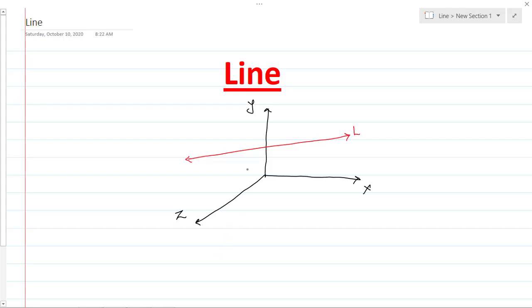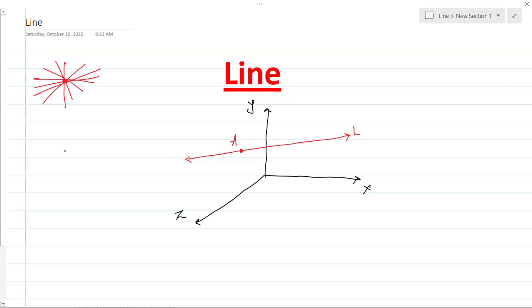Now to have a line in space requires at least two points. So one is the point through which this line is passing. Suppose that point is A. Is this condition alone sufficient to define a line? No, because we know that from a single point I can draw n number of lines, any n number of lines I can draw through a single point.